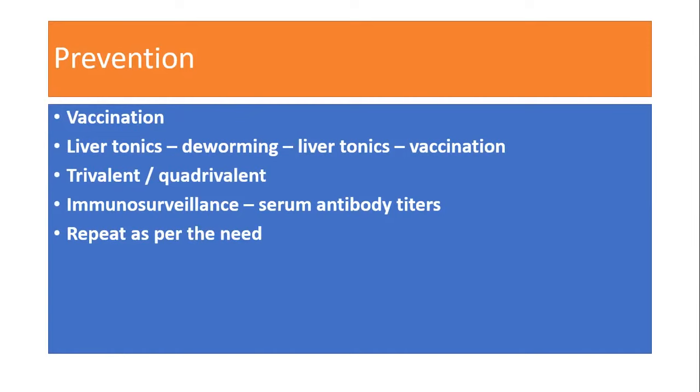Then immunosurveillance can be done after giving the vaccination. That will help us decide when we can repeat the vaccine, maybe twice a year. Accordingly, we can go for immunosurveillance. Serum antibody titers can be identified by regular checking of the serum antibody titers, and we repeat as per our needs. So this is the prevention strategy for FMD.